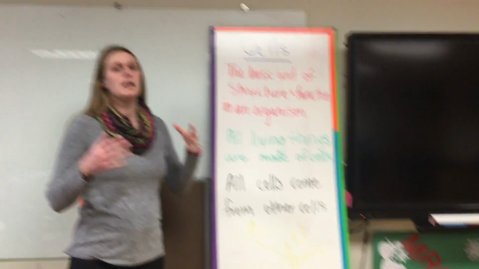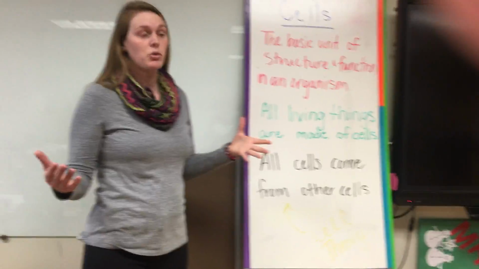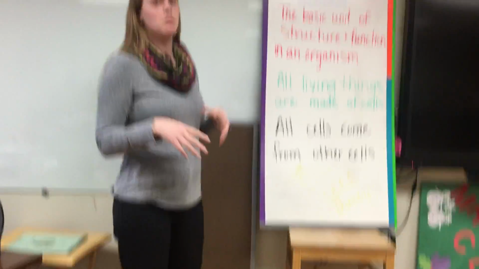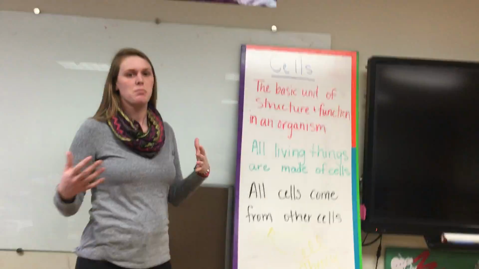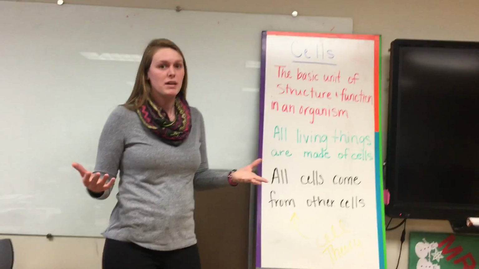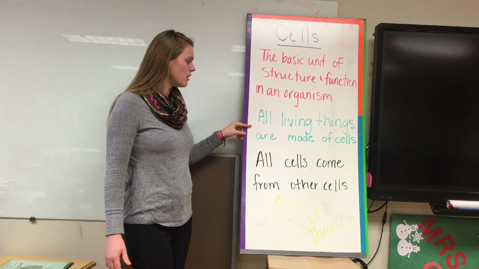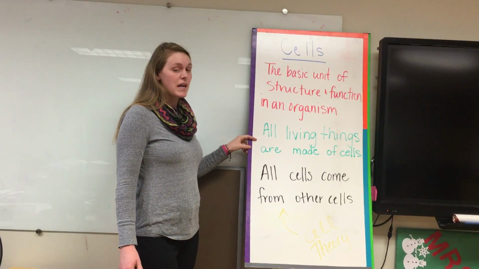What that means is all organisms are made of cells. Some organisms are made of only one cell, and some organisms are made of many cells. A plant or an animal is made of many cells, whereas an amoeba is made of just one cell. The second part of the cell theory is that all living things are made of cells.